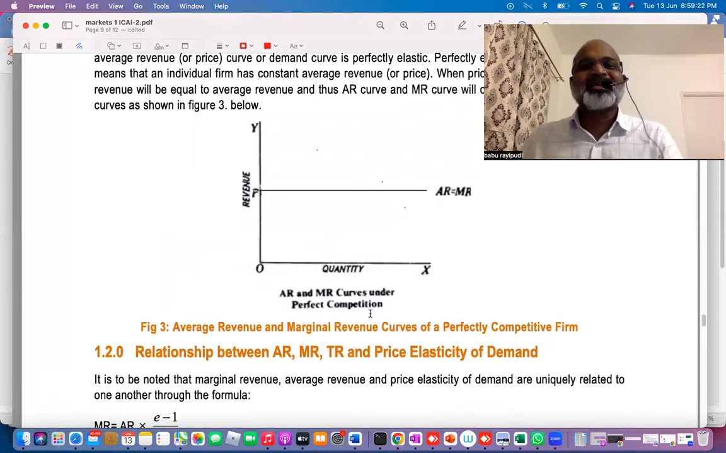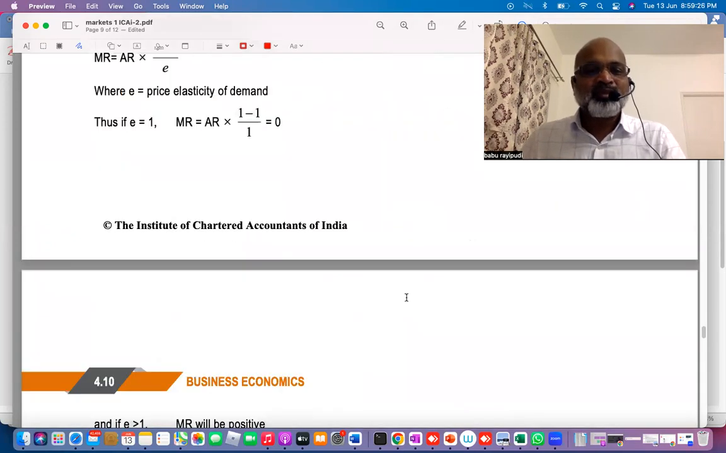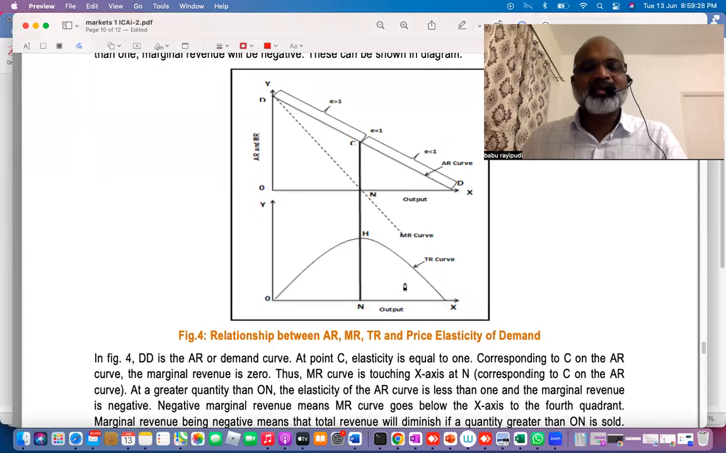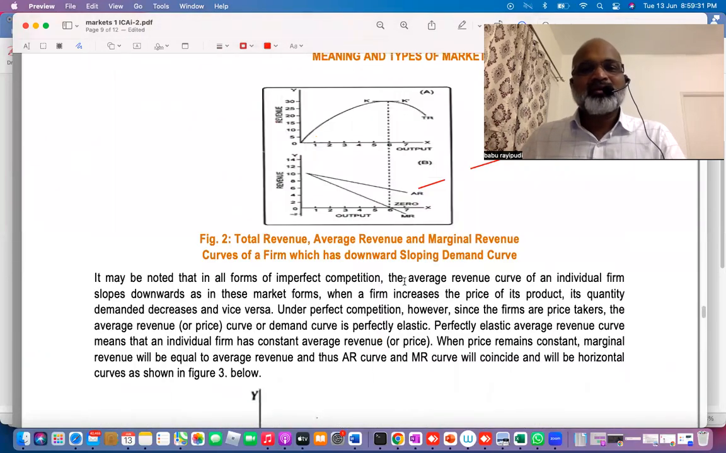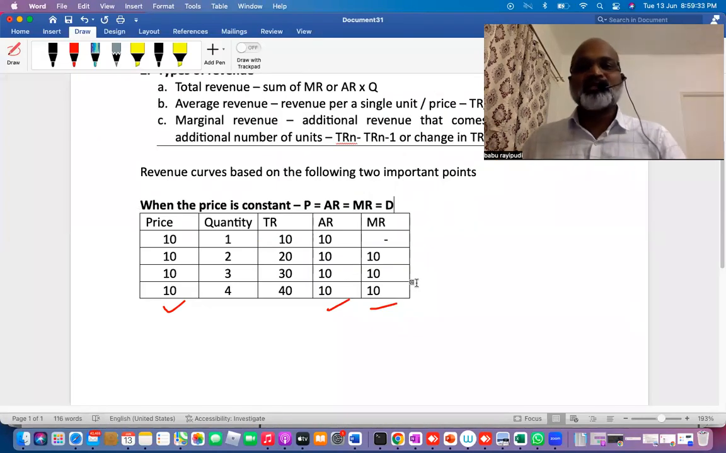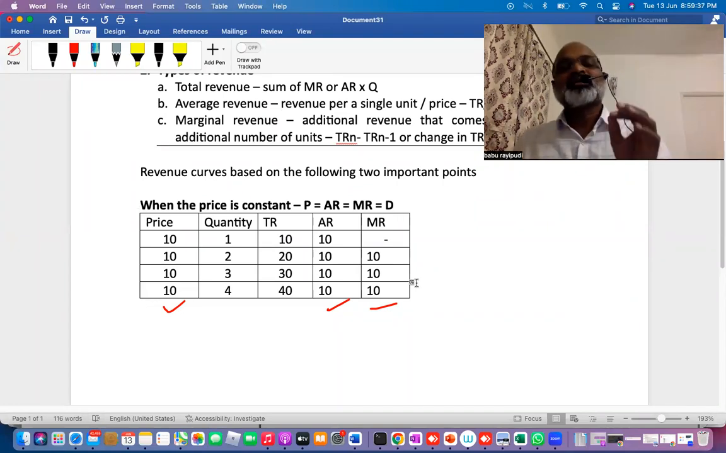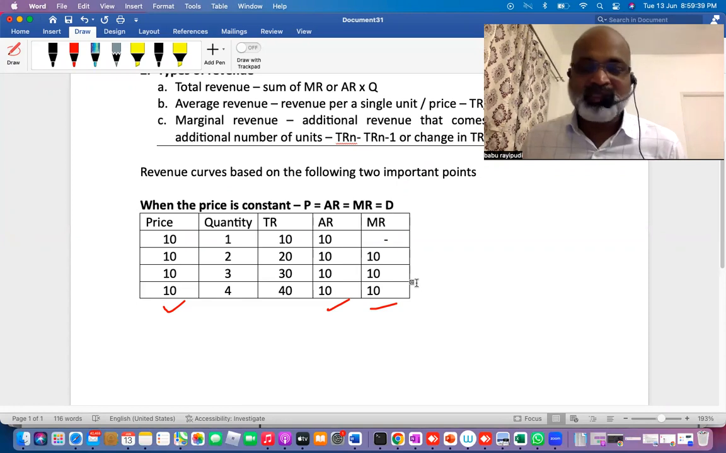Here, one more revenue curve they gave, a parallel curve. So how it is parallel, why it is parallel, you should know, no? They gave this directly. Let's go by another logic. Sometimes textbook concepts might not be very clear to you as a student. Now my question is, how will you find revenue curves when the price is constant?